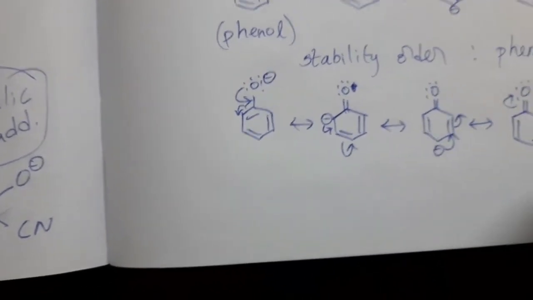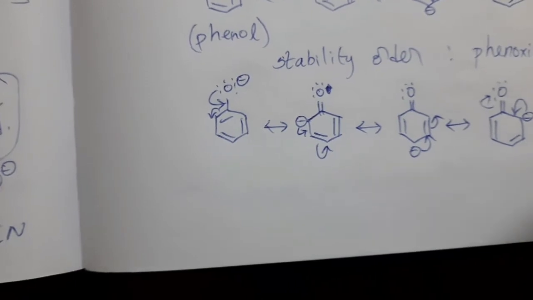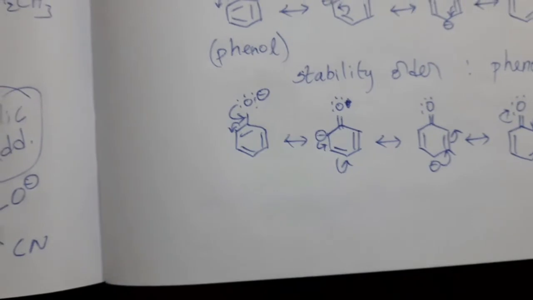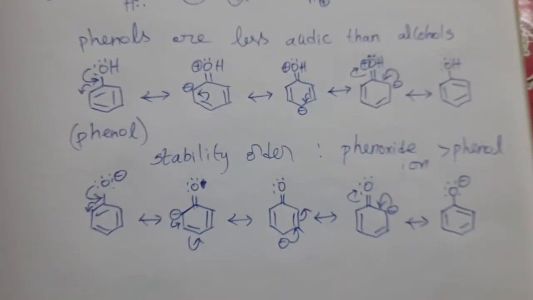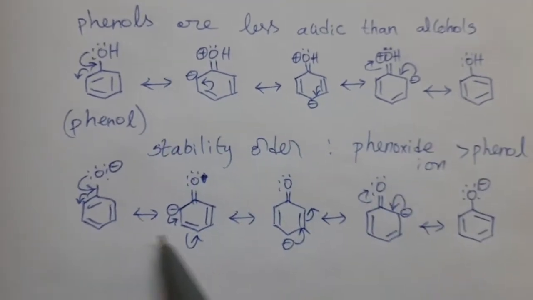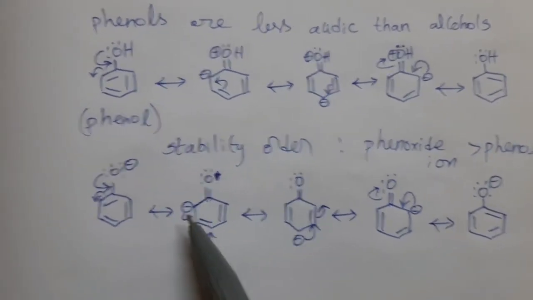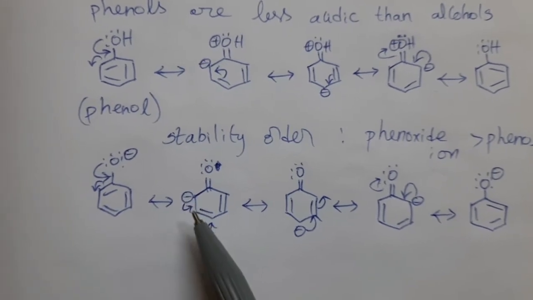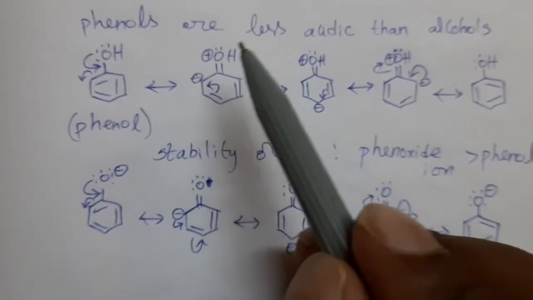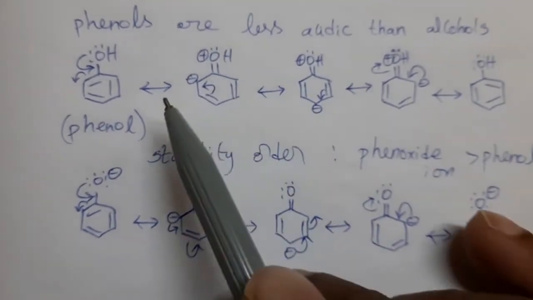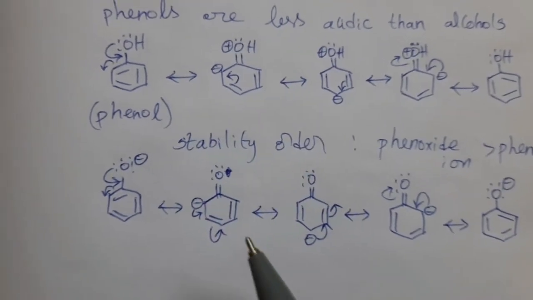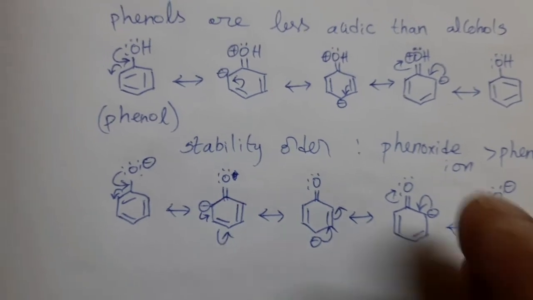Finally, electron shifting delocalization takes place in this manner. So if we observe these two types of resonance structures, these are resonance structures for phenol, and resonance structures for phenoxide ion. Here negative charge is delocalized. Negative charge is shifted on the adjacent atoms, whereas in this case, charge separation is there. So based on resonance rules, phenol has less stability than phenoxide ion. This phenoxide ion has more stability.